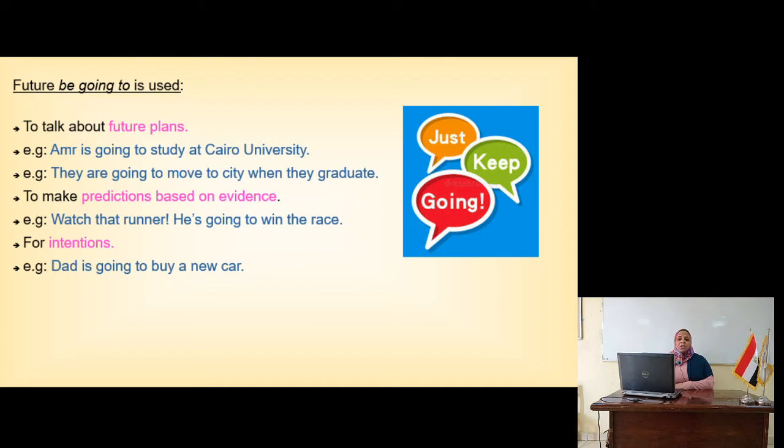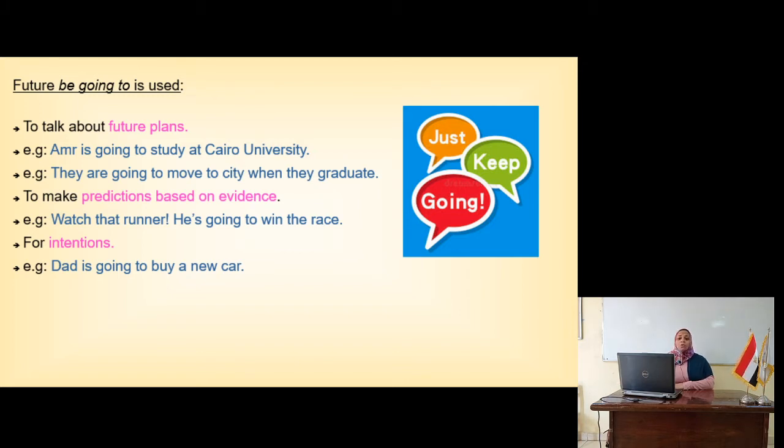Also, to make a prediction based on evidence. Now, with will, we make a prediction, but without evidence. But with going to, we are making a prediction based on evidence. For example, watch that runner, he is going to win the race. Now there is evidence, he is very fast, he is the first one in the line, in the race. For example, it's cloudy, it's going to rain. Now this is evidence, I can see the clouds full of rain.